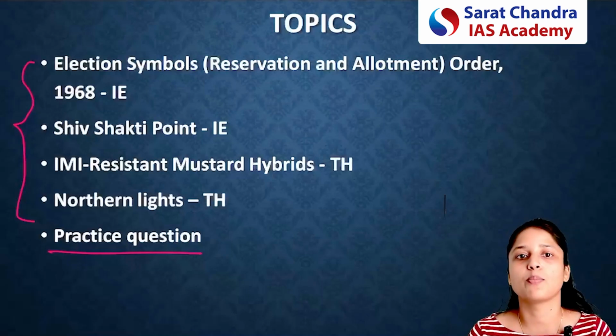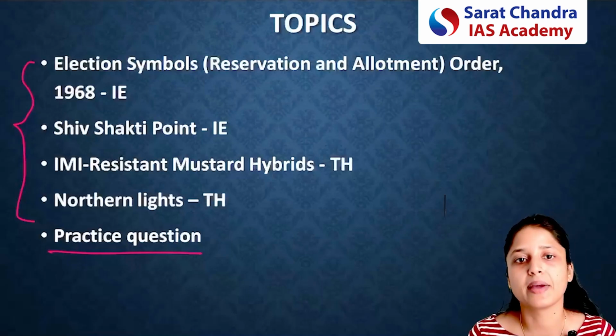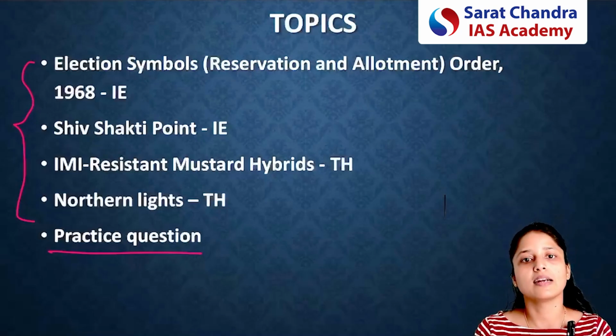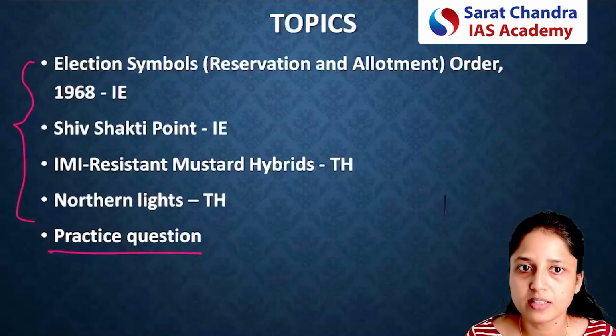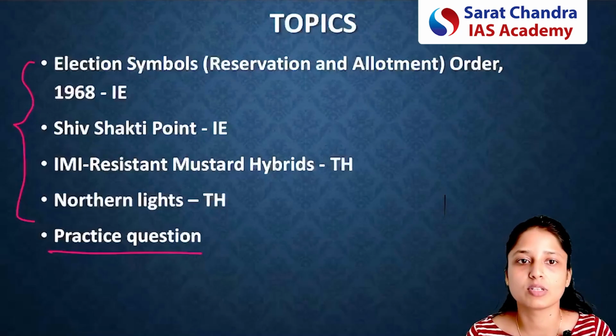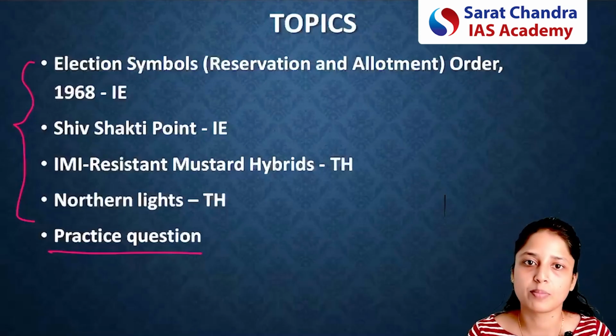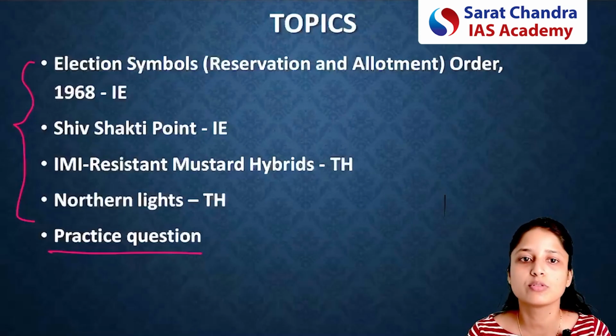The second article is related to Shiv Shakti point. Here some important revelations have been made based on the data which was provided by the Chandrayaan-3 mission. The third article is related to mustard hybrids. Here we shall be discussing the IMI resistant mustard hybrids. What was the problem, why these hybrids were required and how they will be used in India.